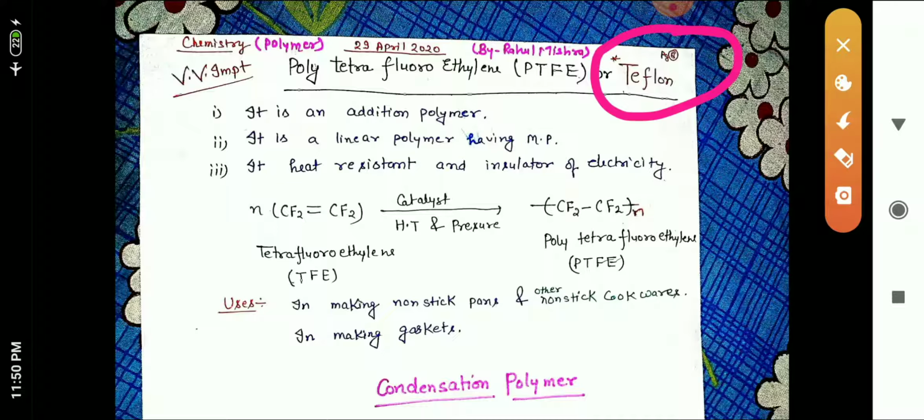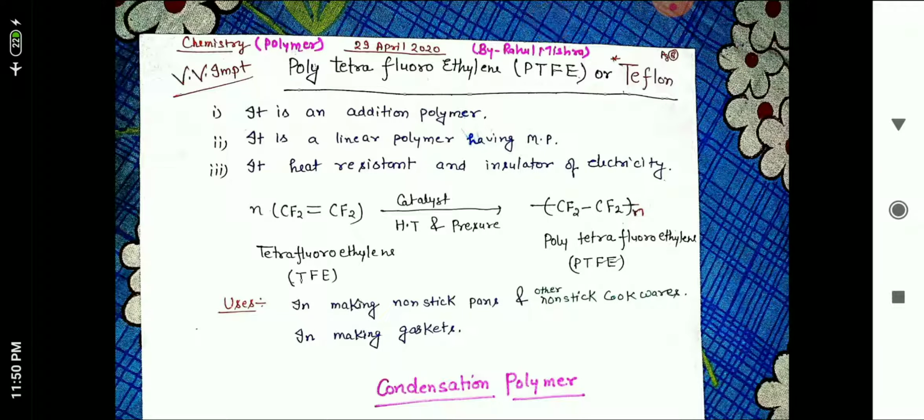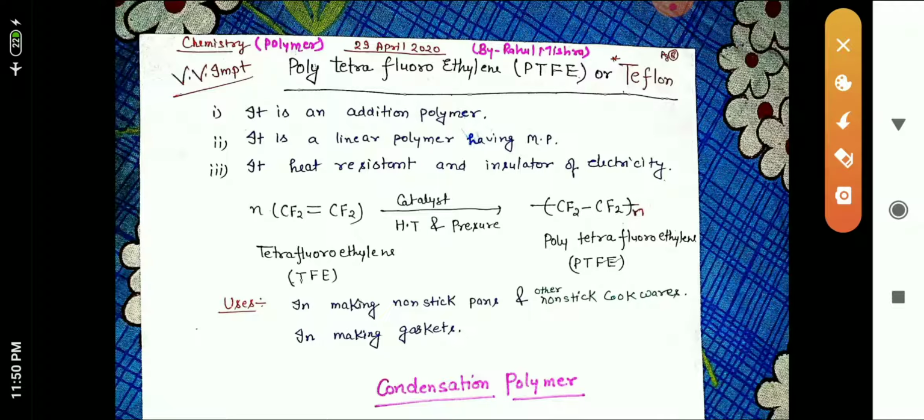An important polymer which is called Teflon, and it is very important. So what is Teflon? It is also called PTFE. What is PTFE? It is called polytetrafluoroethylene. So what is polytetrafluoroethylene? It is an addition polymer.